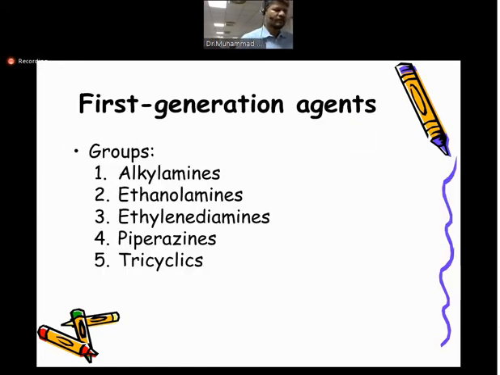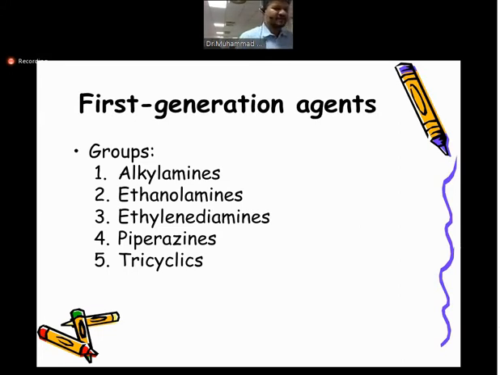Okay, whenever we talk about the drugs, we talk about the general mechanism of the drugs, but drug names are always important. Students always bother about the drug name, but this is an extremely important part. You cannot skip this part. You have to remember the names of the drugs because they are very important. First we are talking about the names of the first generation, then we will talk about the second generation.